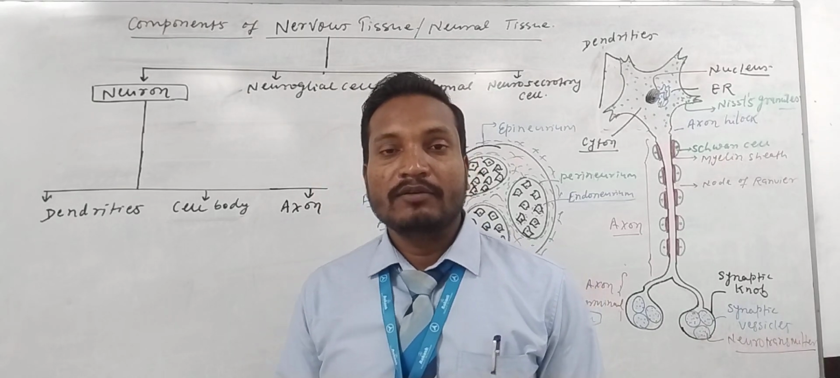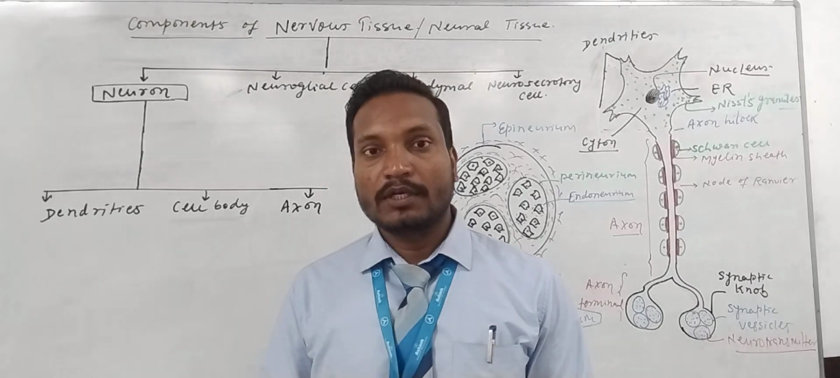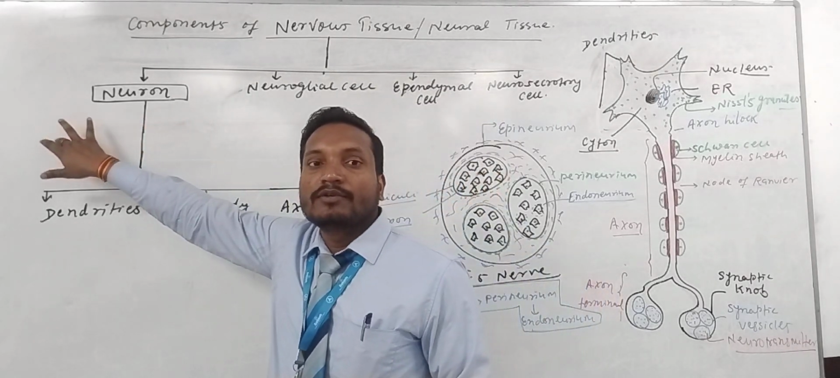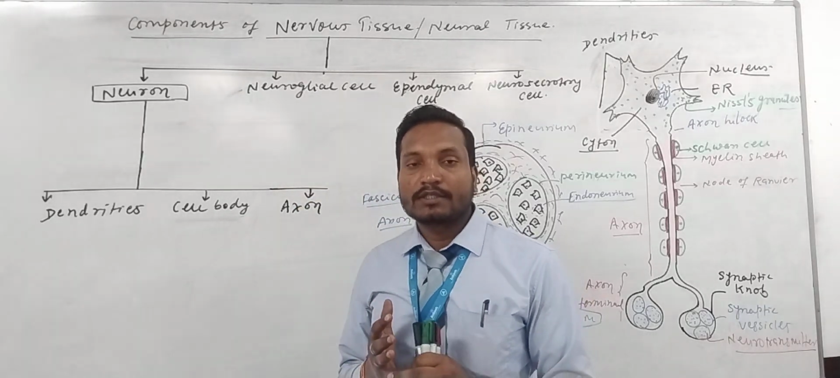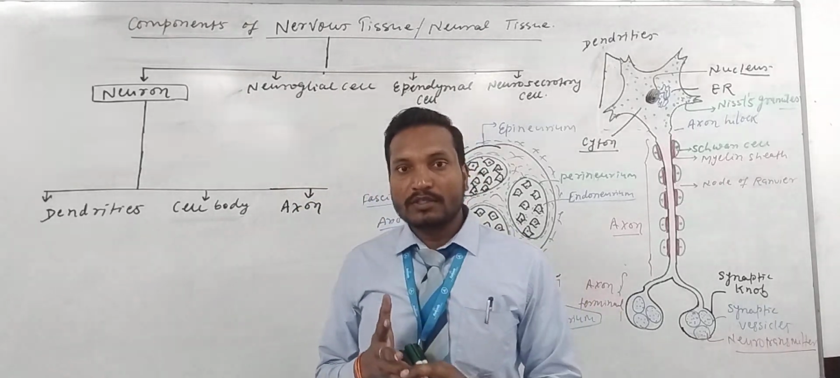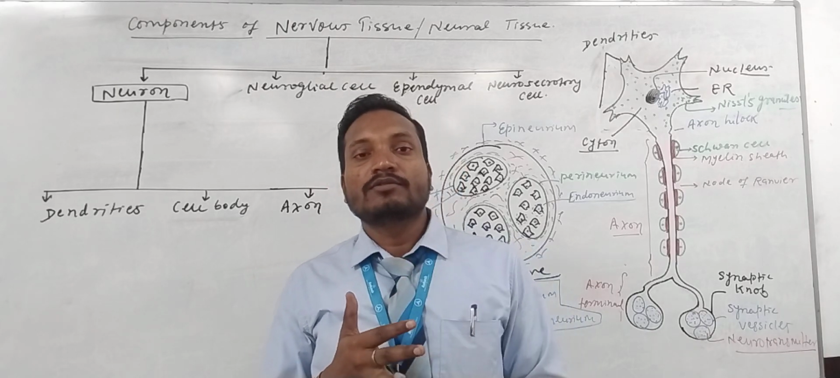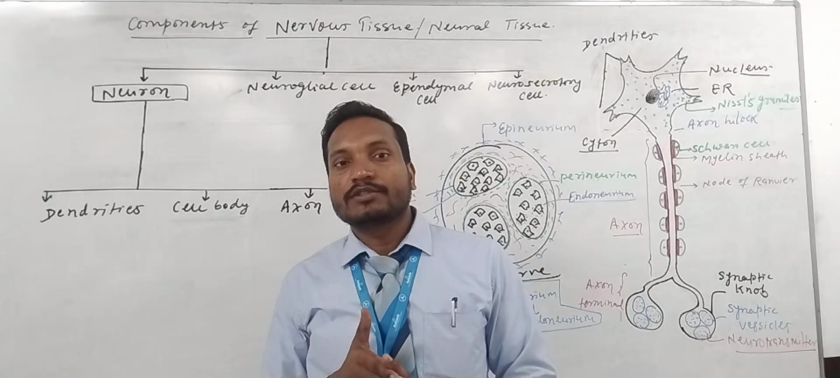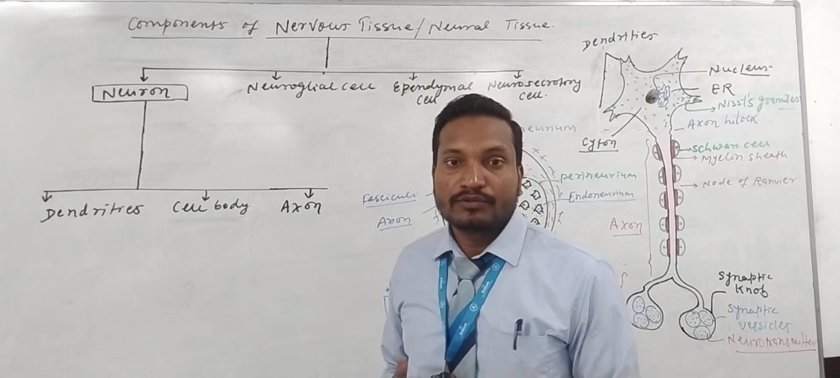Now today I will discuss the topic of nervous tissue. You know that there are four types of tissue in our bodies: epithelial tissue, connective tissue, muscular tissue, and nervous tissue. We have already discussed that there are four major types of tissue found in our bodies. Now today I will discuss the nervous tissue.